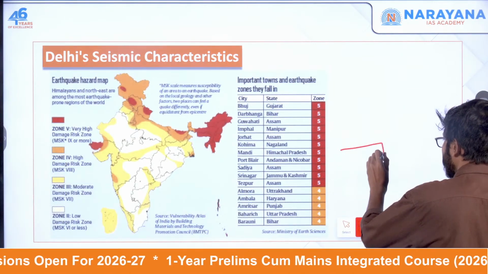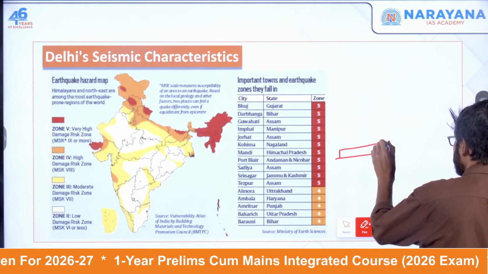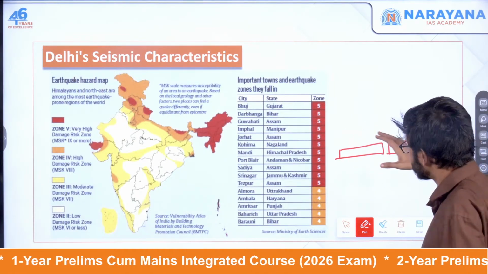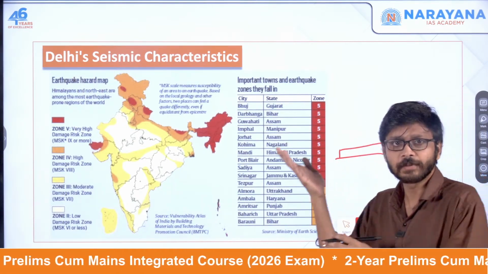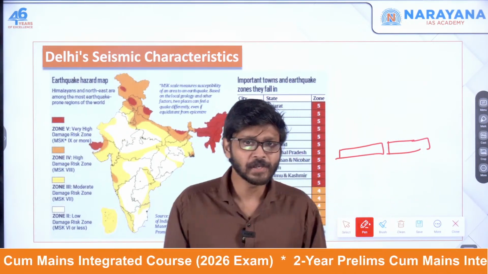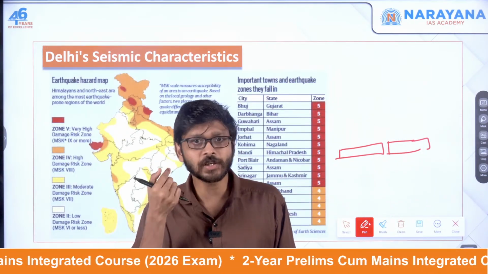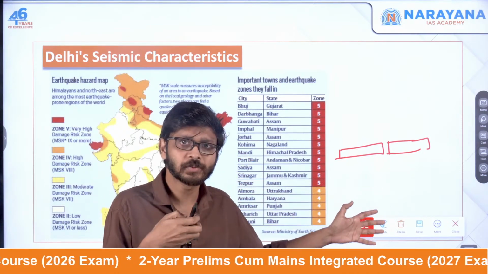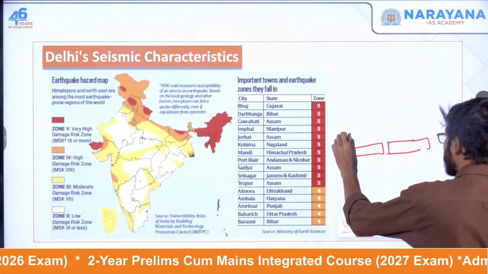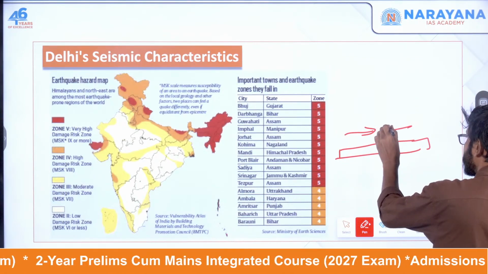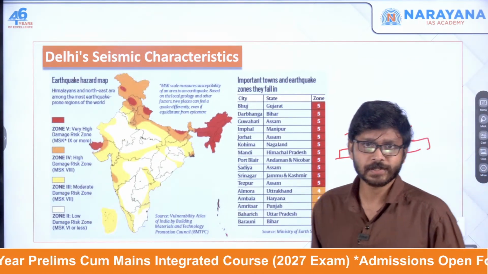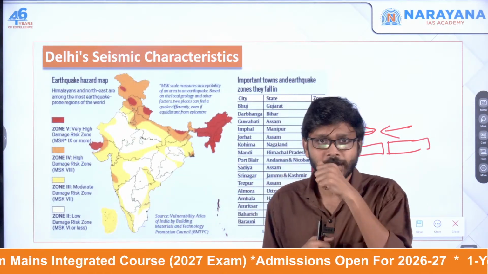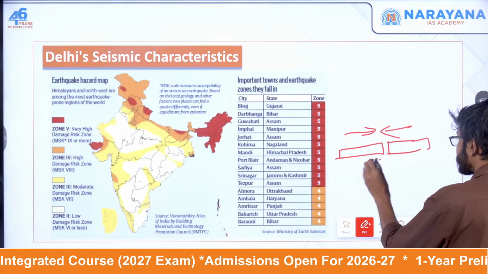So these are tectonic plates, and they are moving. They can move in many ways. Basically, when these tectonic plates are moving, we can have an earthquake. Again, they can move in different ways. For example, these plates can come toward each other. At that time, we call it convergent boundaries: plates move and collide with each other.